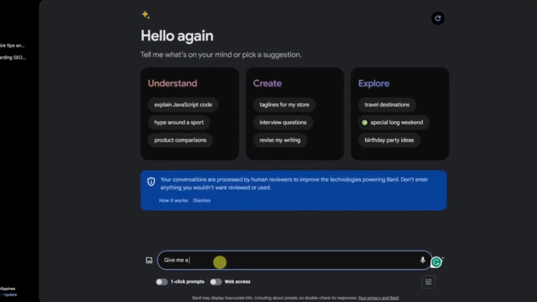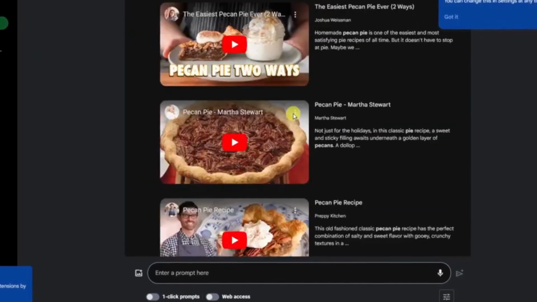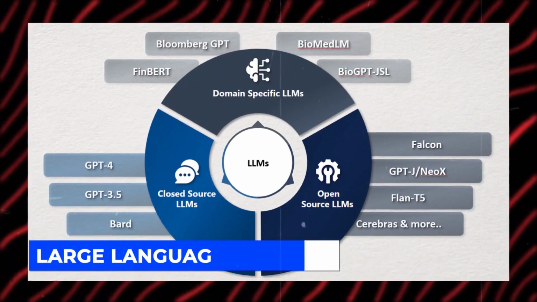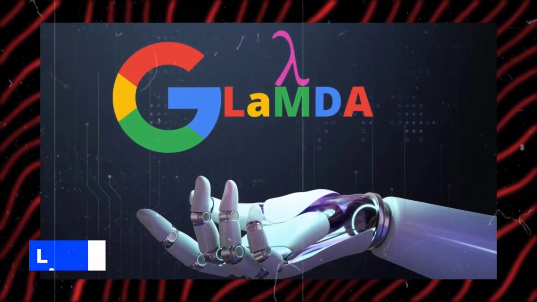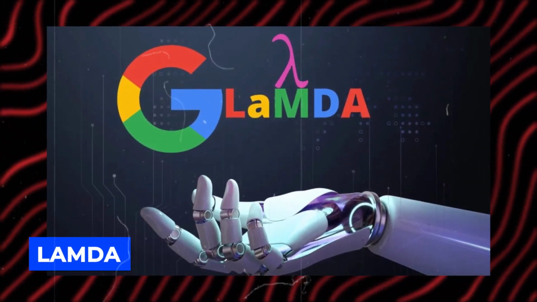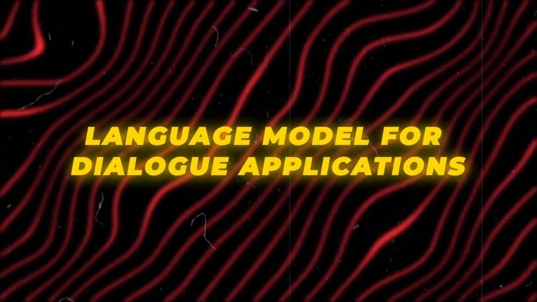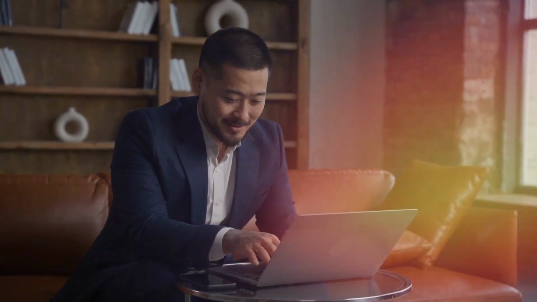Google Bard is a kind of conversational AI that has been developed by Google and uses various languages and machine learning processing techniques to generate human-like responses. It's powered by a research large language model, LLM, specifically a lightweight and optimized version of LaMDA, which is Google's breakthrough conversational AI system. LaMDA stands for Language Model for Dialogue Applications, and it can engage in open-ended conversations on any topic, using natural language understanding and generation.